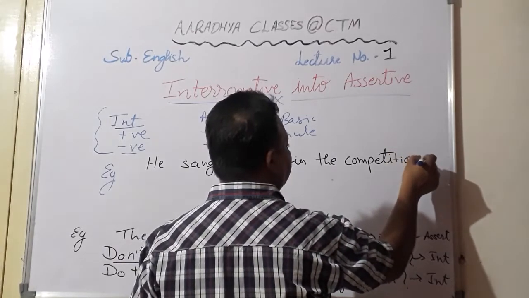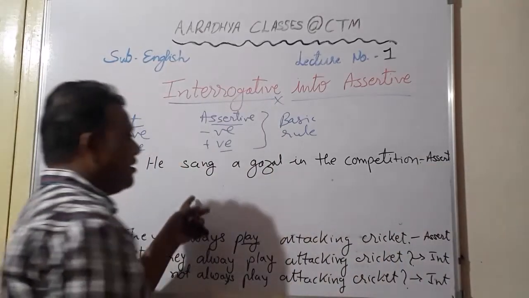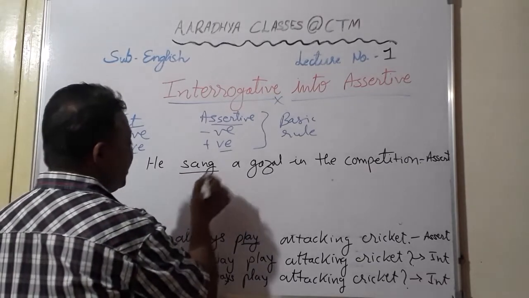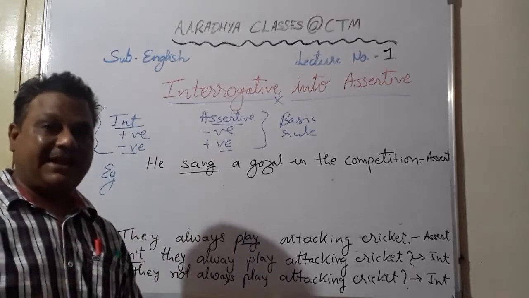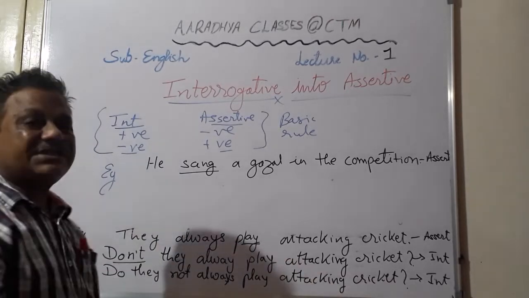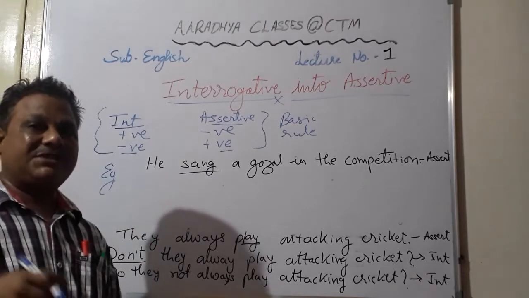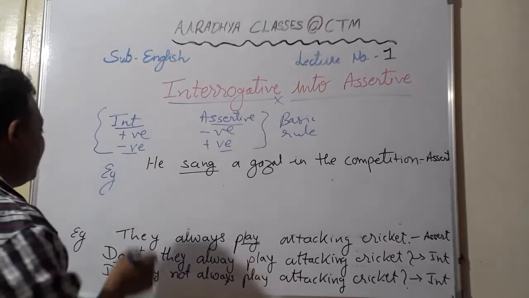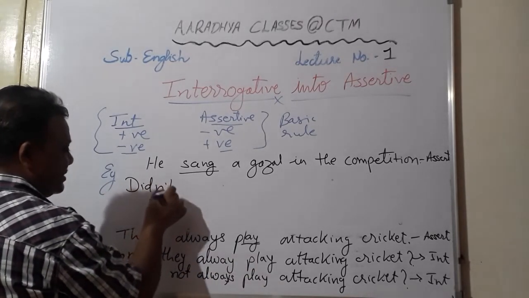Now students, here this is your assertive sentence. He sang a ghazal in the competition. Again, in this sentence there is no helping verb, so you'll have to look at the main verb. Main verb is sang. Sang is the past form of sing, and the third form of it is still different. Sing, sang, sung. Third form is sung. Here we are given the second form, sang. So it suggests that it is a sentence of simple past tense.